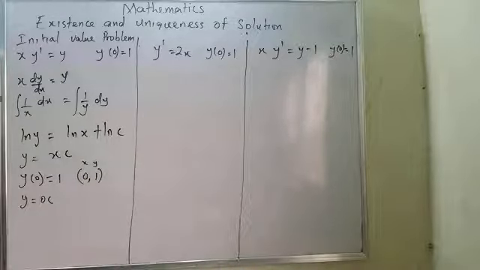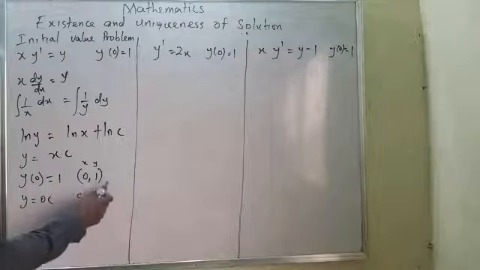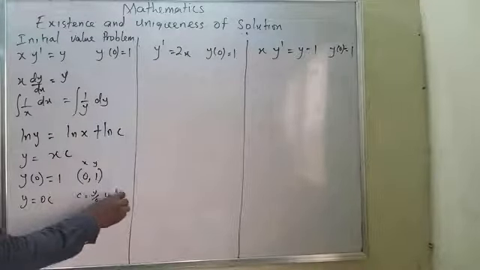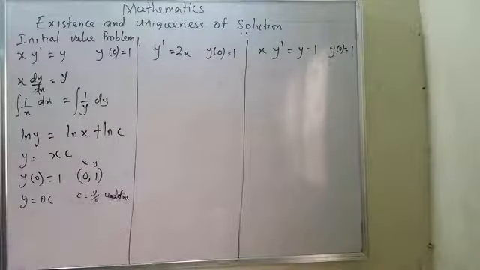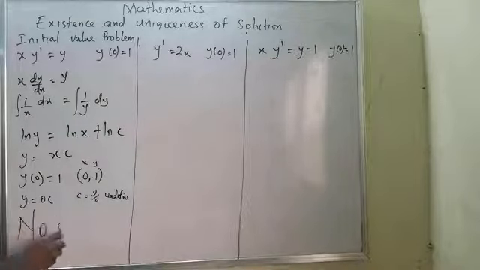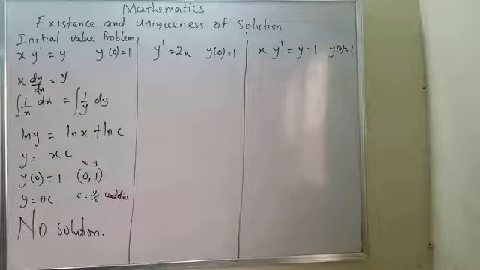Since this happened, c himself will be y over 0, which is 1 over 0, undefined. Since I have it in the form of undefined, I will now conclude no solution. No solution. That is the first one, and that is the way I will generalize it. Now, okay, let's work on the second one.